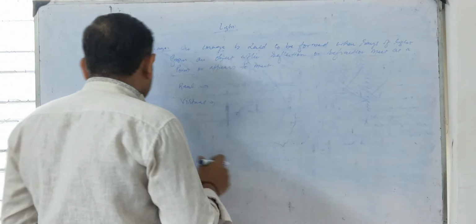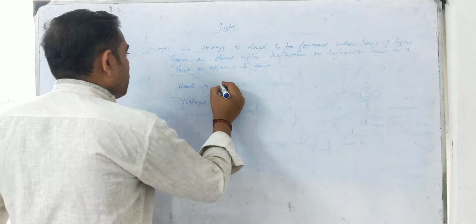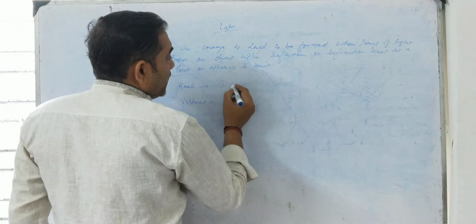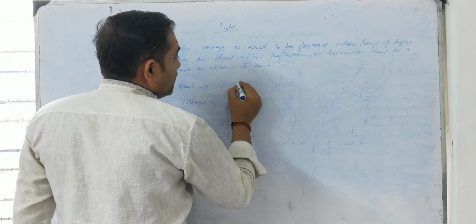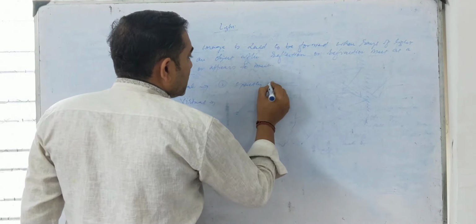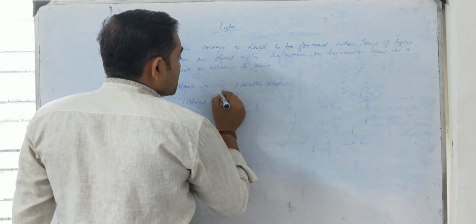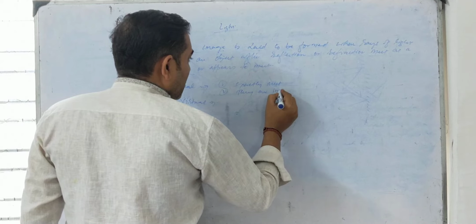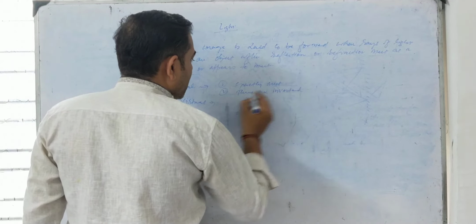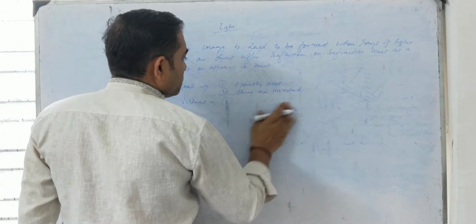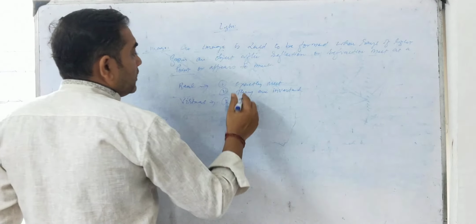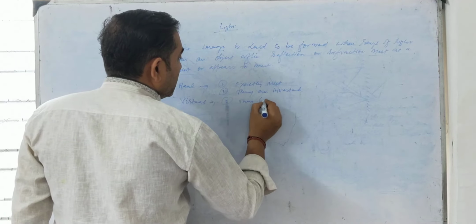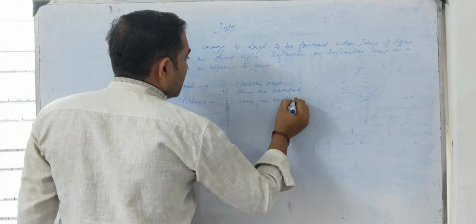Now some characteristics of the real image. First one, they form when rays of light exactly meet at a point. Second point, they are inverted. If they are real, they will be inverted. And the third one, they can be taken on a screen.